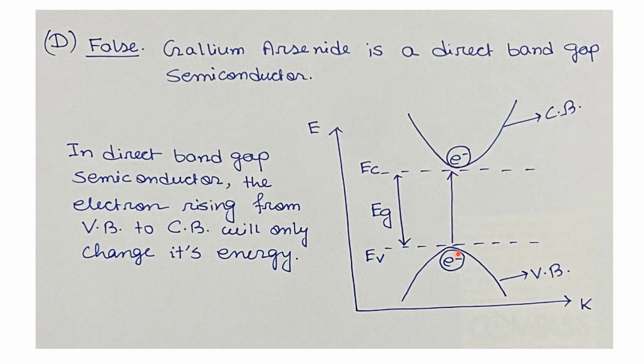So, in order to have an electronic transition from valence band to conduction band, the electron needs only the energy which is equal to the band gap of the semiconductor. Electron doesn't need any momentum change because the edge of the conduction band and the edge of the valence band lie at the same K point. So in direct bandgap semiconductor, the electron rising from valence band to conduction band will only change its energy.